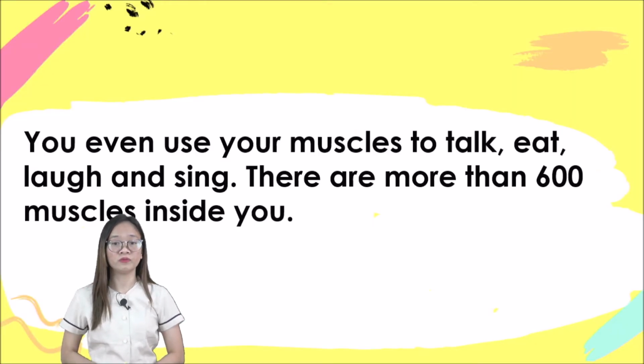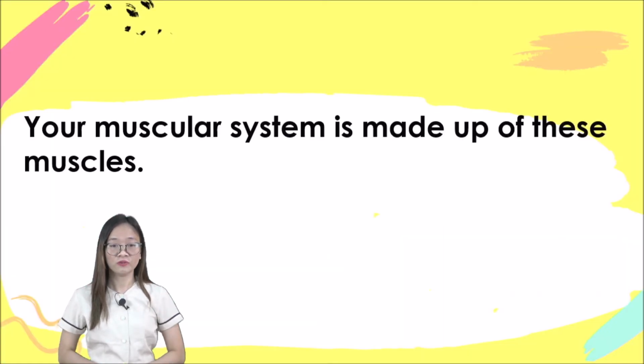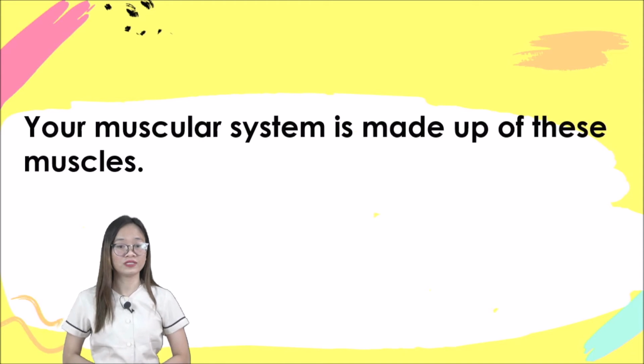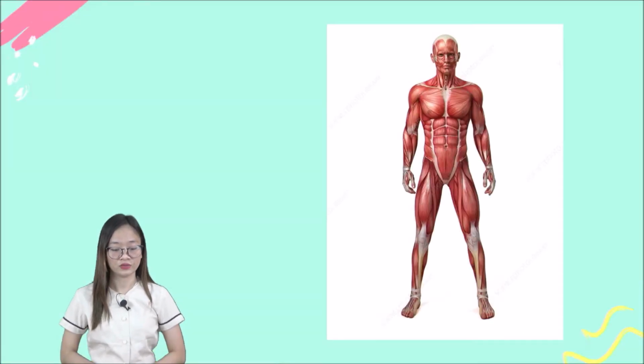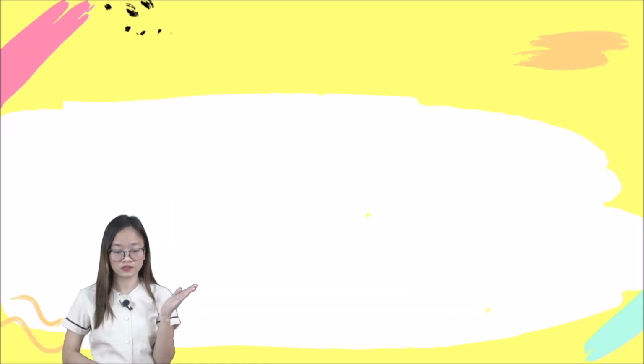You even use your muscles to talk, eat, laugh, and sing. There are more than 600 muscles inside you. Again, more than 600 muscles inside our body, class. Your muscular system is made up of these muscles. That is your muscular system, made up of muscles.